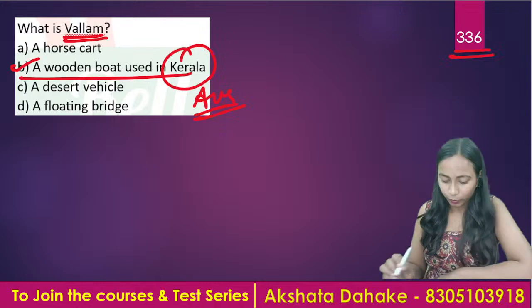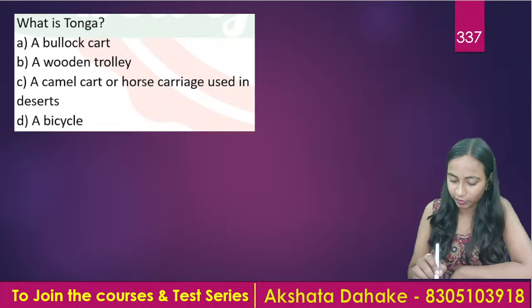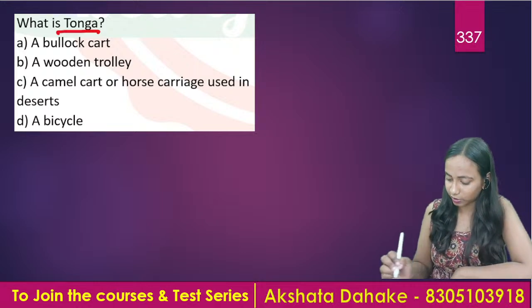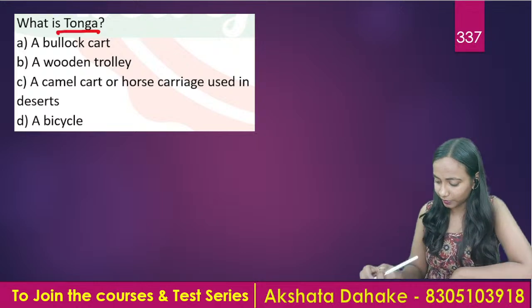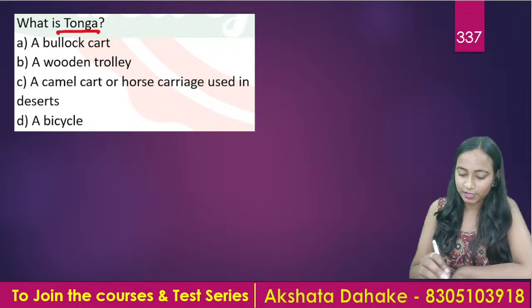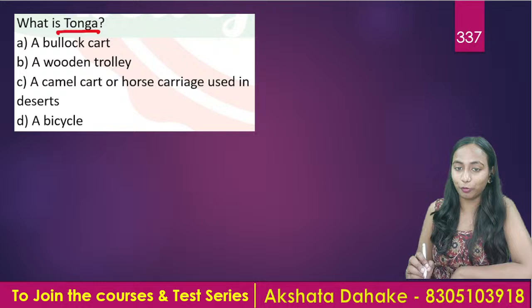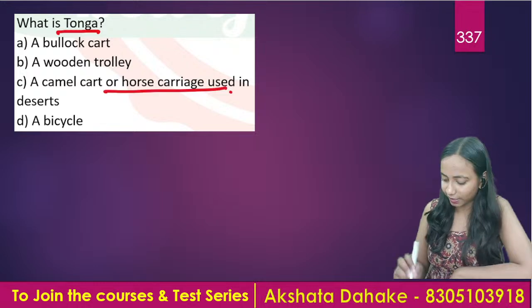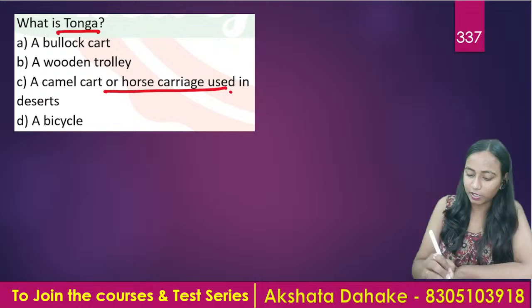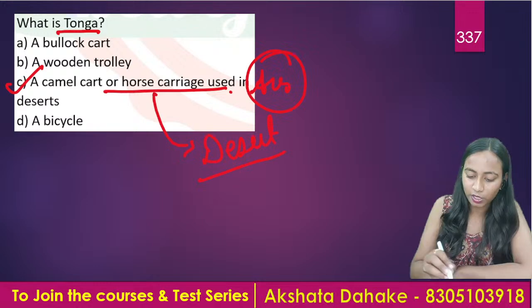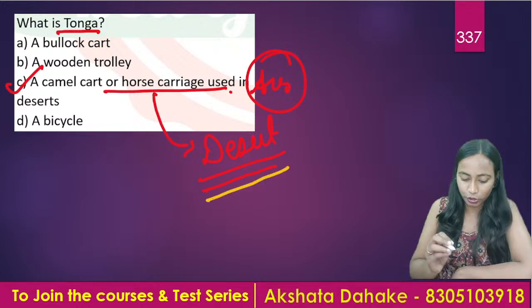Okay, next question. Question number 337. What is a tanga? A bullock cart, a wooden trolley, a camel cart or horse carriage used in desert, or a bicycle? What is the right answer? The correct answer for the question, everyone, is option C. Tanga is a camel cart. हम इसको कहाँ use करते हैं? It is used in the desert regions. So what is the correct answer? Option C is the correct answer.